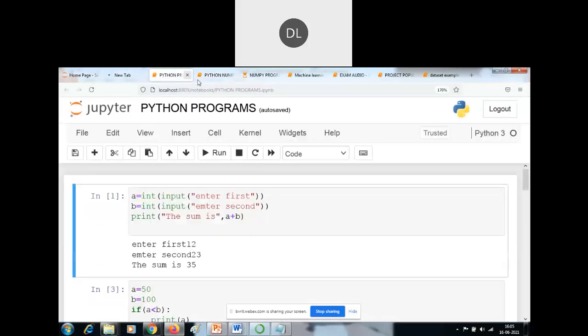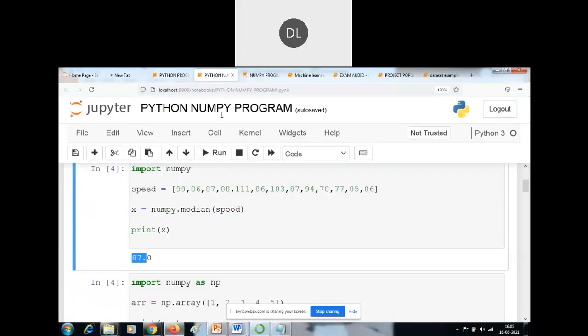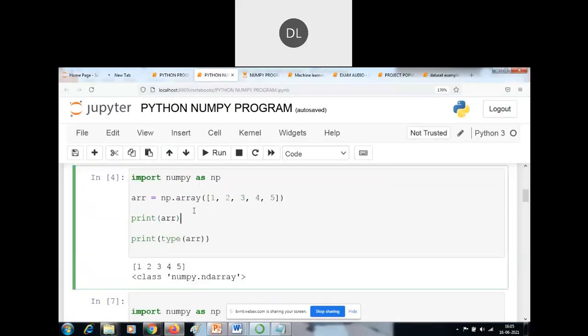It's still opening, it takes some time. Next, this is one of the array examples. I am passing the values by using the array concept also. Here np is an alias of the NumPy package, so I am using np directly. By using np, I'm creating one array and assigning it to the arr variable.